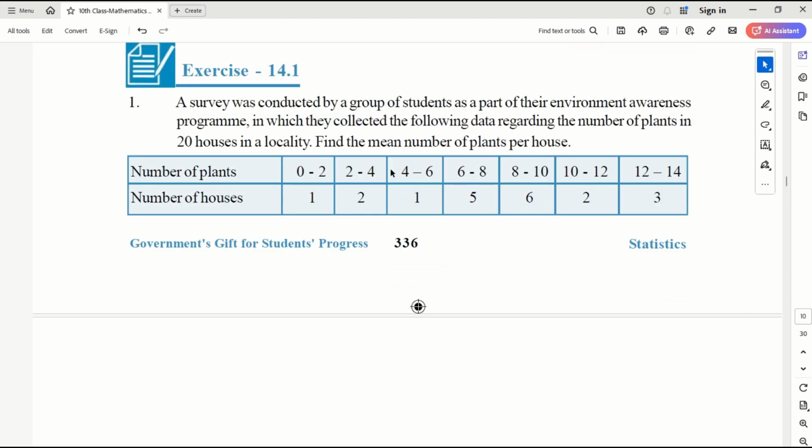Okay. Statistics theory part, as I said, the theory is very, very small. It is not very complex. It's all about practicing without making any numerical mistake. You have to do these problems. So let's do these exercises.